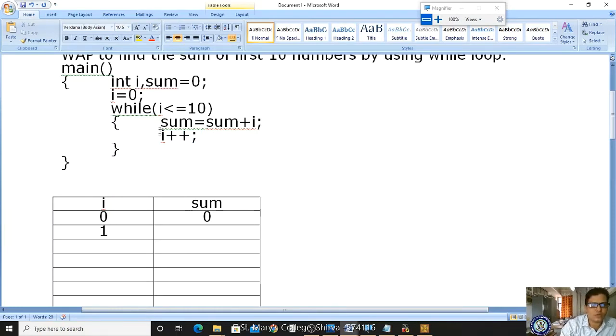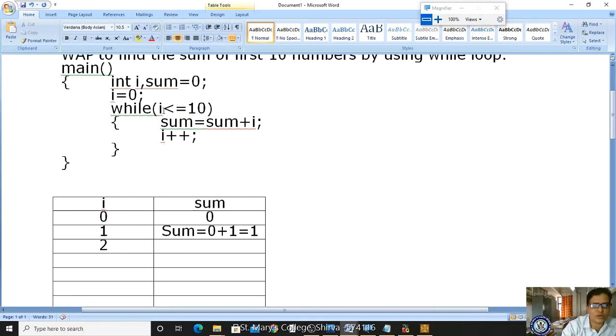Now after the 1, where will the control come? It comes to the while loop. While 1 less than or equal to 10, is the condition true? Yes, true. Now sum. What is the initial value of sum? Sum is equal to 0 plus i. What is the new value of i? 1. Now what is the final sum we will store? It is 1. Got it? Afterwards you are incrementing the i value. Now what is the new value of i? 1 plus 1, 2.